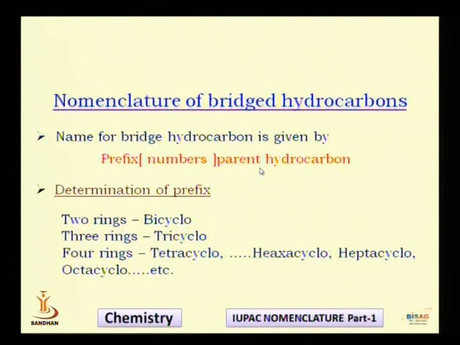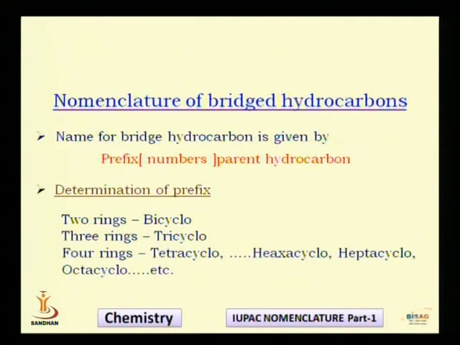So whenever you want to give the name to a bridge hydrocarbon, the name is divided into three components: prefix, square bracket numbers, and the third component is the parent hydrocarbon. So as I told you, you first decide the prefix, and the prefix is bicyclo, tricyclo, tetracyclo, etc.